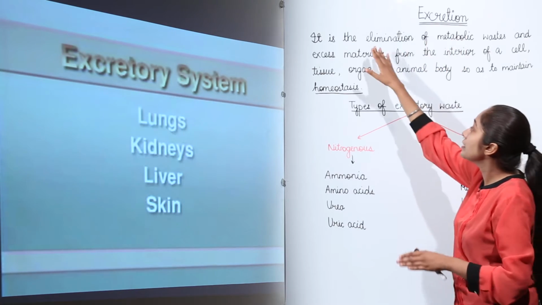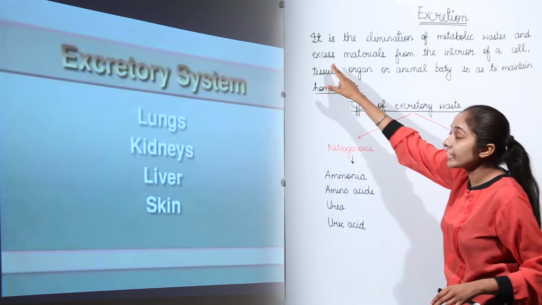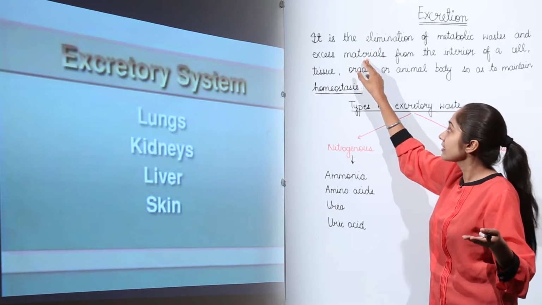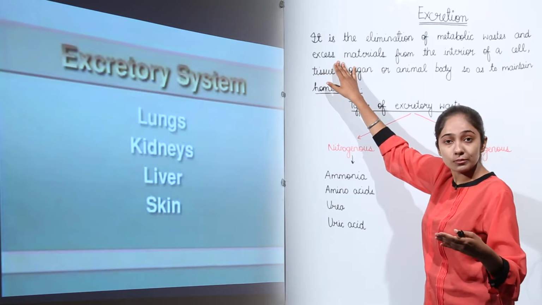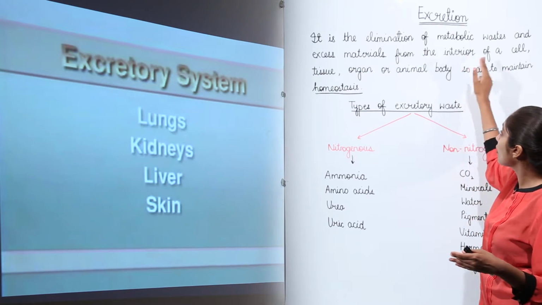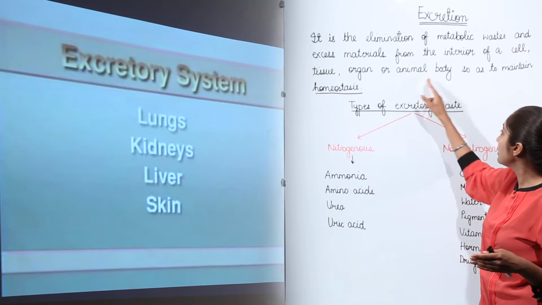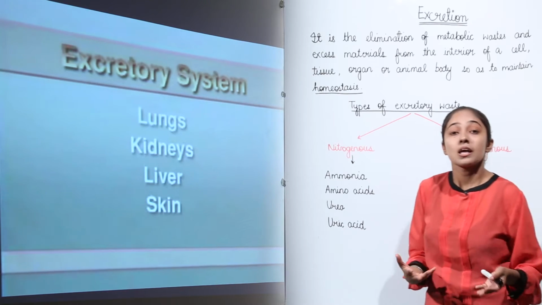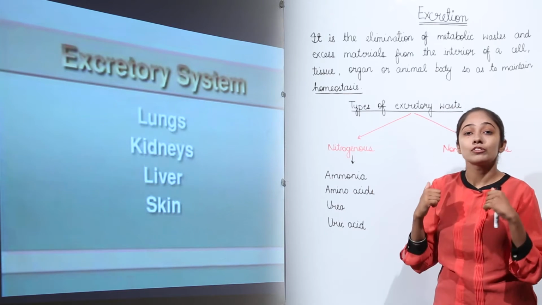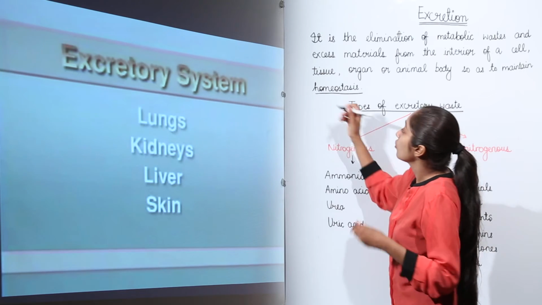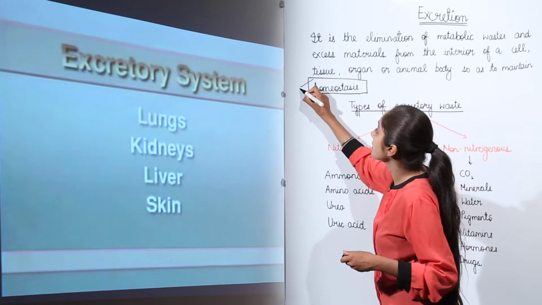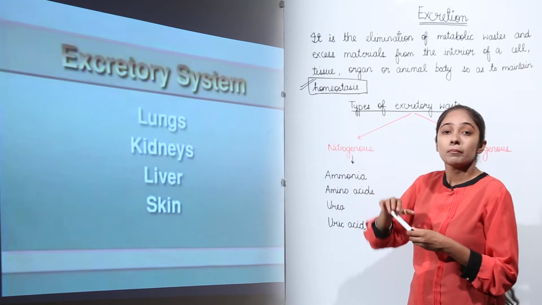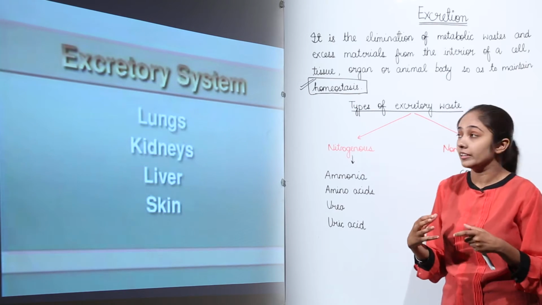So what is excretion? It is the elimination of metabolic waste and excess materials. As I told you, the waste can be water also. So if water is in excess, then it needs to be removed from the body. So excess materials from the interior of a cell, tissue, organ or animal body so as to maintain homeostasis. What is homeostasis? Homeostasis means maintaining the internal environment of the body to enhance the healthy, proper physiological functioning of the body, right?